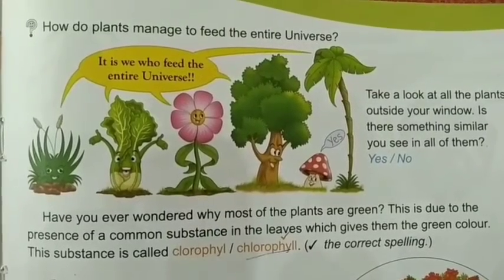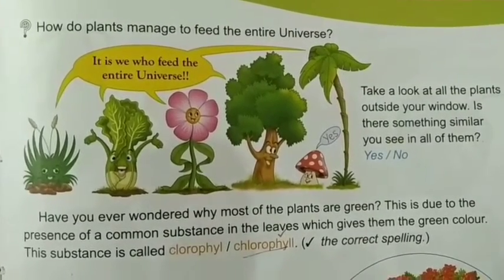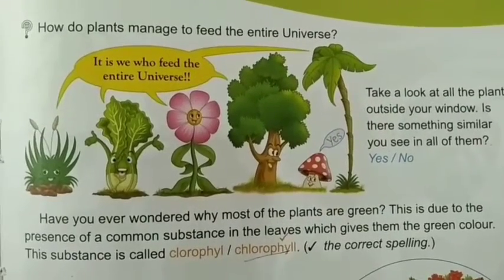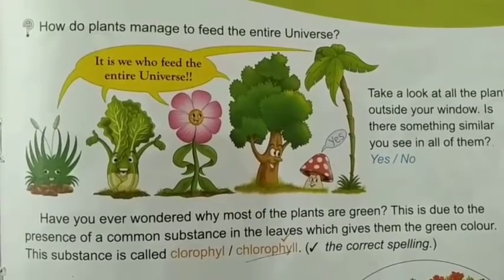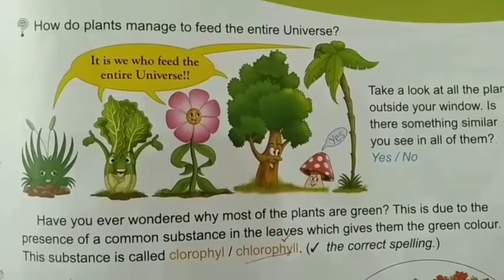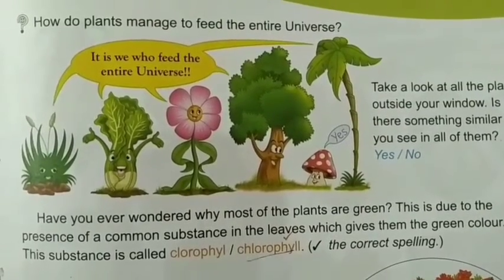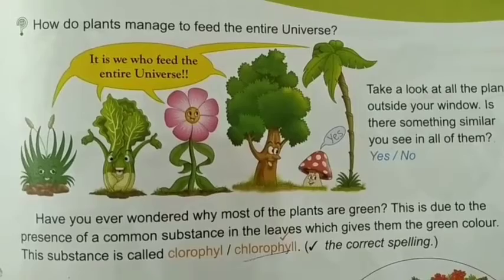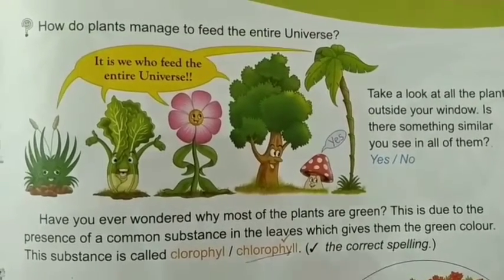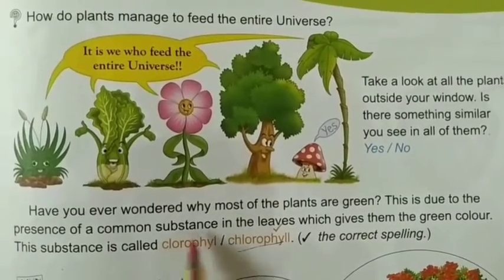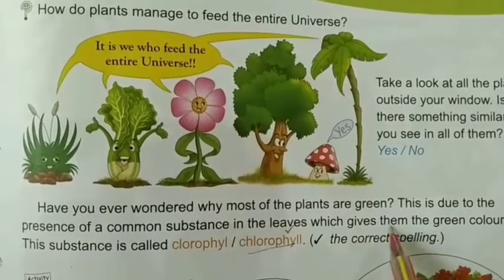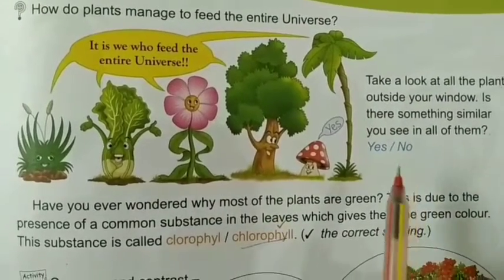This is due to a common substance in the leaf, that is chlorophyll. This chlorophyll gives green color to the leaves.